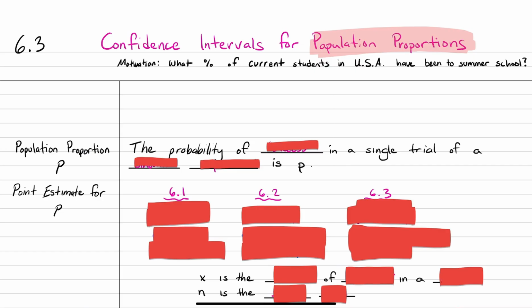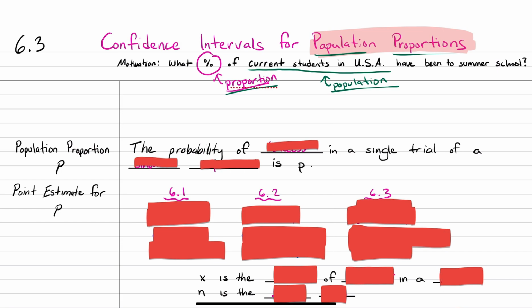But I want you to look at this question closely. What percent, right? That percent right there is another word for a proportion, right? Well, I spelled that wrong. Proportion. So by me asking what percent, that is what proportion, right? 30% is a proportion. 40% is a proportion. So I'm asking what proportion. And then also, current students in the United States, well, that is my population. So that is why I'm focusing on population proportions as shown in the title.